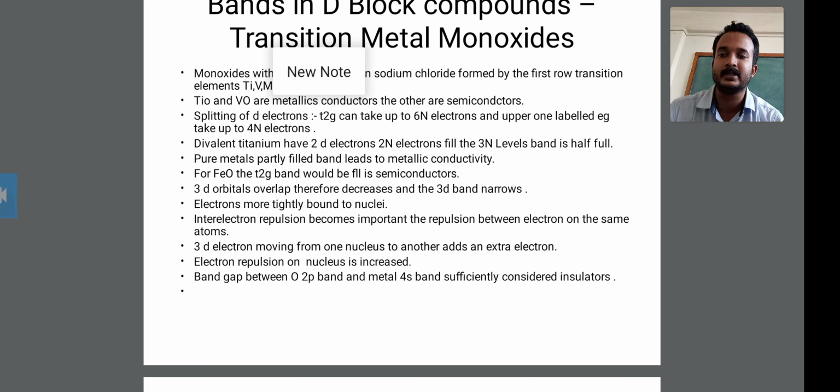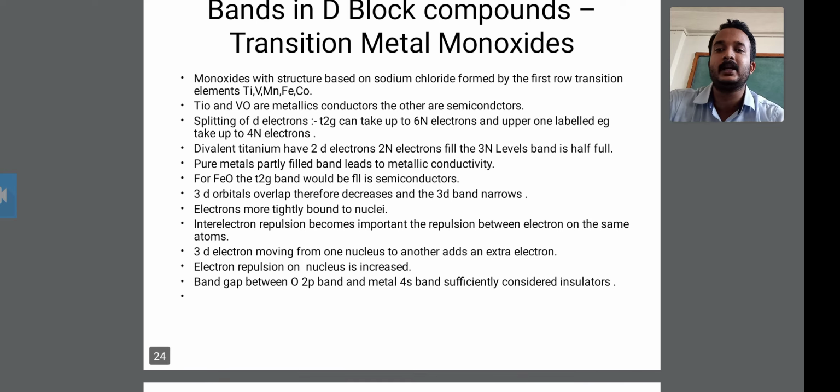Therefore a 3d electron moving from one nucleus to another adds an extra electron. In the transition metal monoxides, the 3d electrons move from one nucleus to another, adding an extra electron.